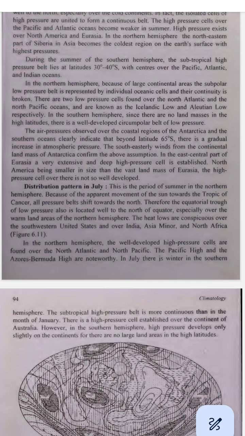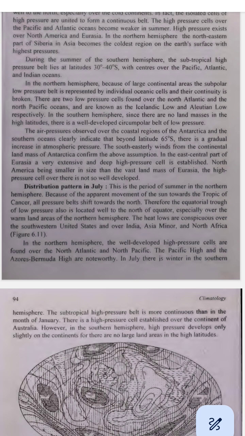Distribution pattern in January. Let's break down the pressure patterns in January in the simplest way. How the sun affects pressure in January. 1. Sun's movement. In January, the sun is closer to the Tropic of Capricorn, which is south of the equator. This makes the equatorial trough of low pressure move south of the equator. Think of it. If the sun was like a lamp, it's shining more towards the south in January, making the hotspot, the low pressure area, move south.